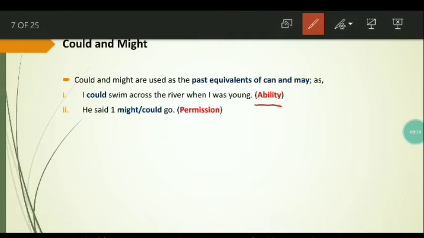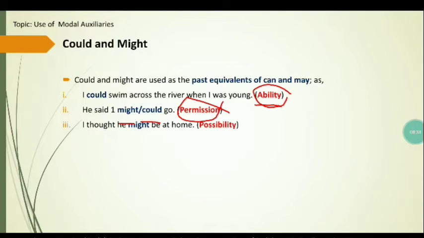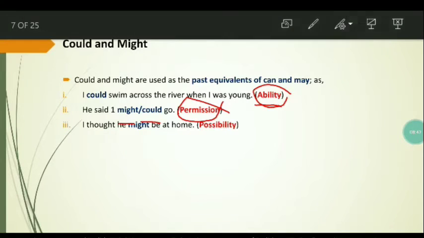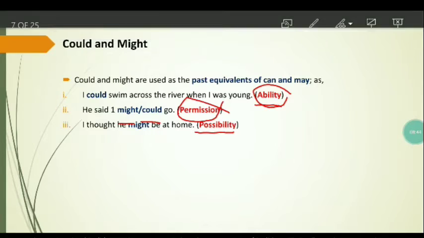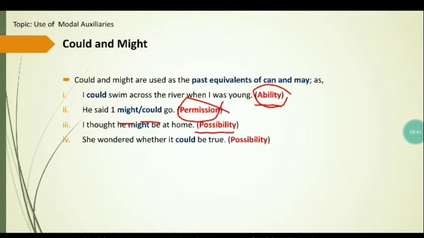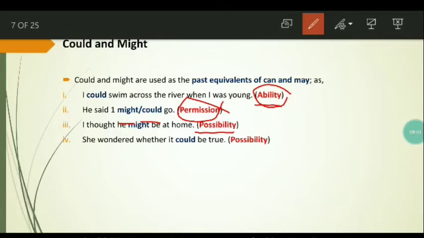Over here the might and could show permission, and in the first example could expresses ability. I thought he might be at home. Once again, might expresses possibility. She wondered whether it could be true. It could be true. So it also expresses possibility.